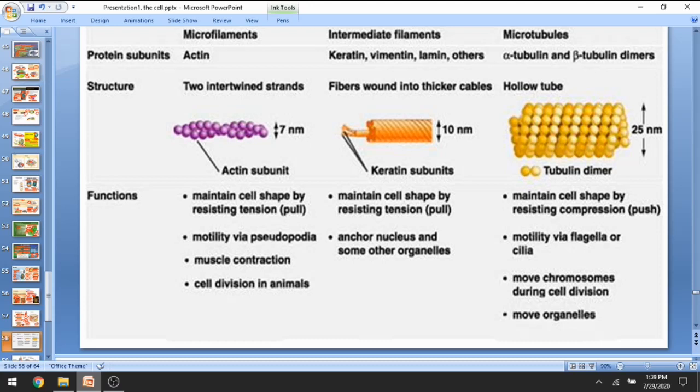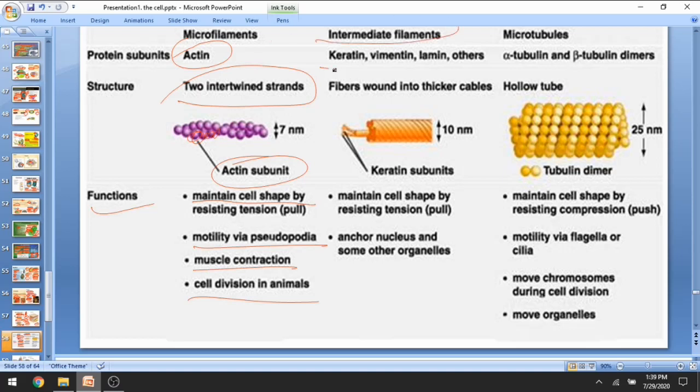You will get to know what exactly protein subunits are. Protein subunits of microfilaments are actin, meaning actin plus actin plus actin. So lots of actin join together and form microfilaments. Their structure is two intertwined strands. These single purple dots are actin subunits, and when combined together, they form a microfilament. Their main function is to maintain cell shape, mobility, muscle contraction, and cell division as well.